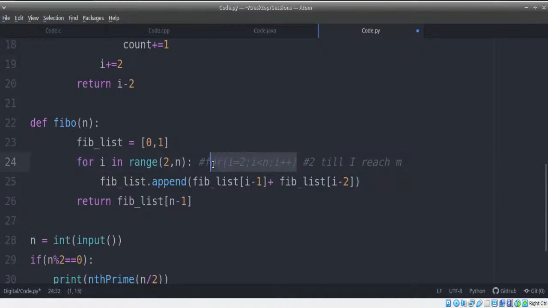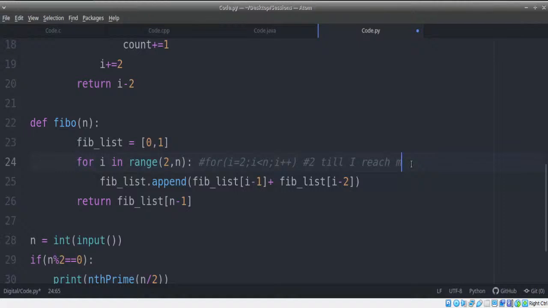So use the same idea and figure out what I need to do so that I can go from 2 until I reach the value m. Not less than m, until I reach m. m should also be considered. I'm just going to give you a few seconds. Let's see how many of you can give it.